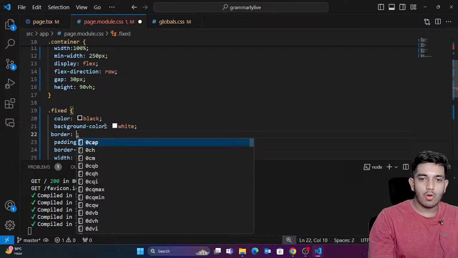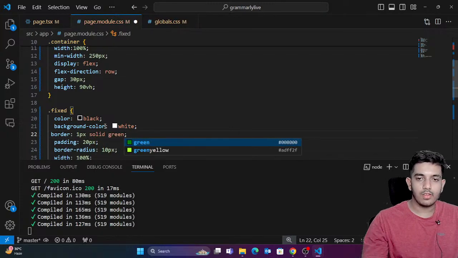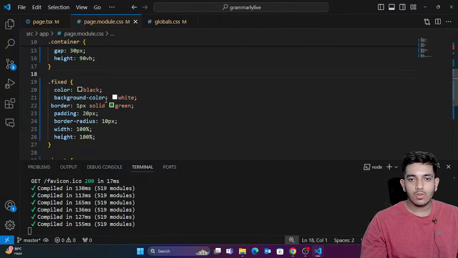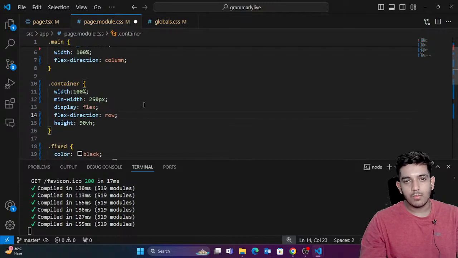What else can we do? Instead of this, I'm just gonna give a border radius. So border 1 pixel solid green. That would be better. So you can see that, yeah, now it looks better. Fine. I'll just remove the gap.